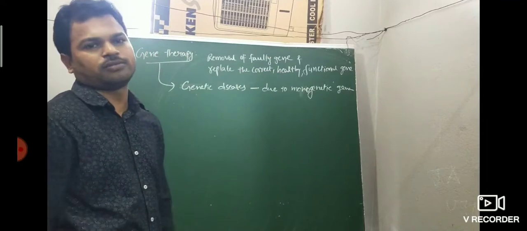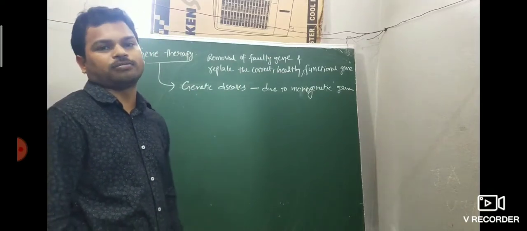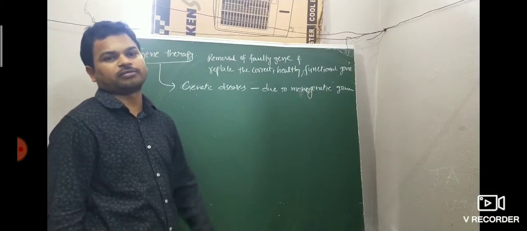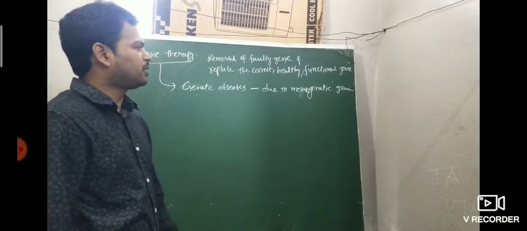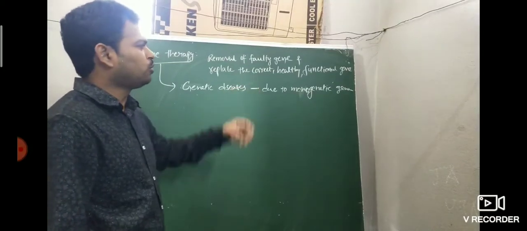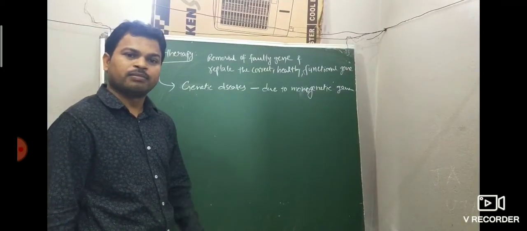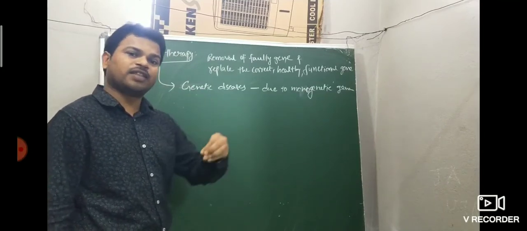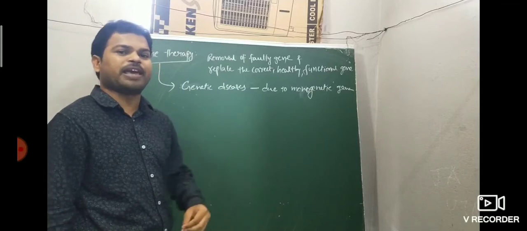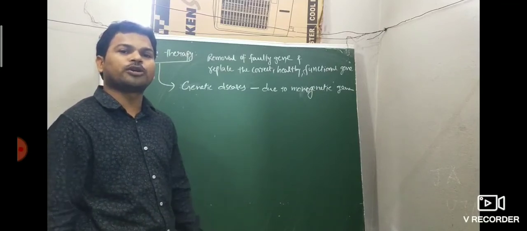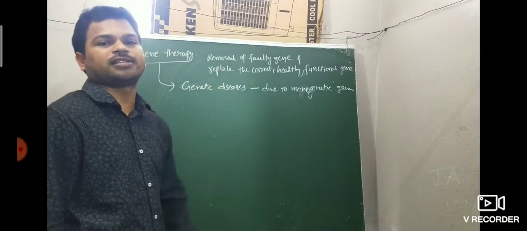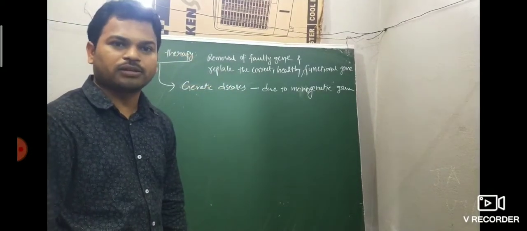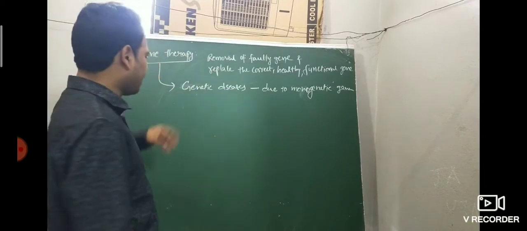So that's why the problem comes. So that's why genetic disorders come. So genetic diseases arise due to the monogenetic effect, meaning one gene produces a particular protein. If the gene is lacking, deleted or damaged, that protein is not going to be produced. Then it leads to genetic diseases. That type of genetic disease is treated by gene therapy. For example,